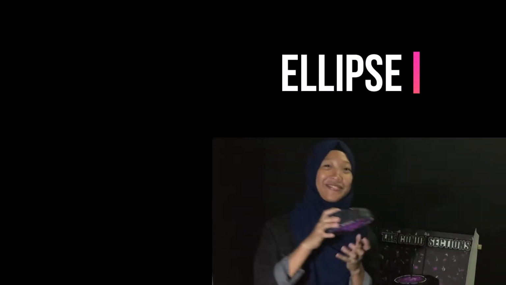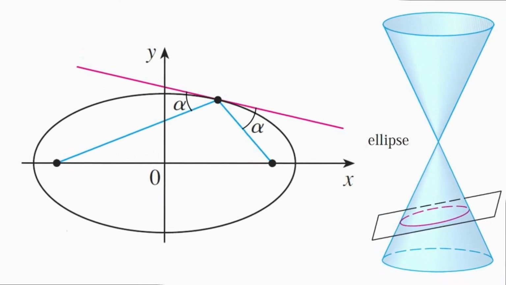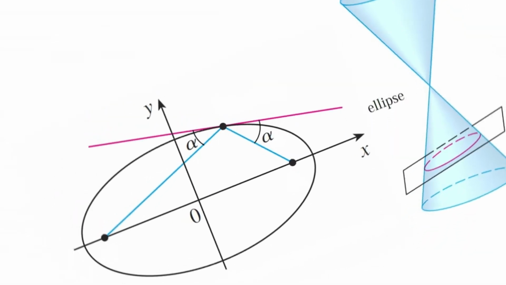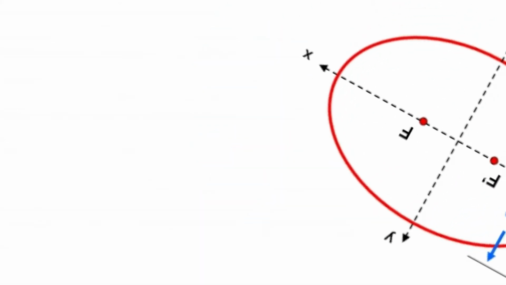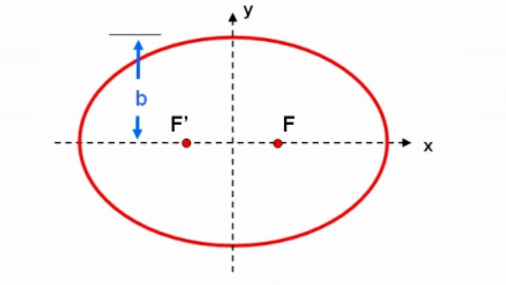The second conic section is the ellipse. An ellipse is the set of all points for which the sum of the distances from two fixed points, the foci, is constant. In the case of an ellipse, there are two foci and two directrices. When the plane's angle relative to the cone is between the outside surface of the cone and the base of the cone, the resulting intersection is an ellipse. The definition of an ellipse includes being parallel to the base of the cone as well, so all circles are a special case of the ellipse.